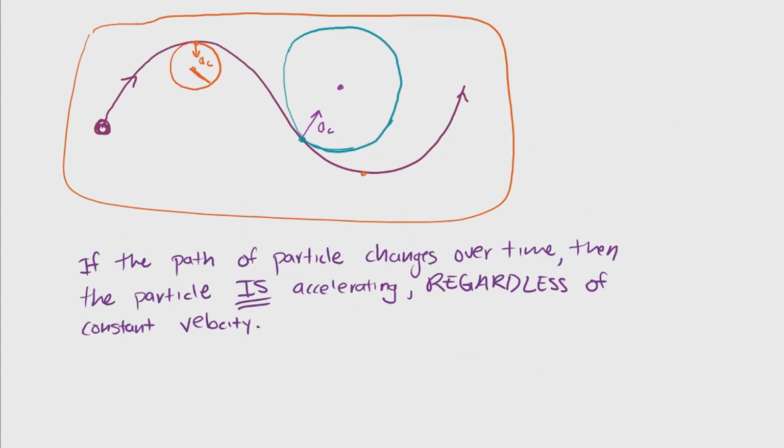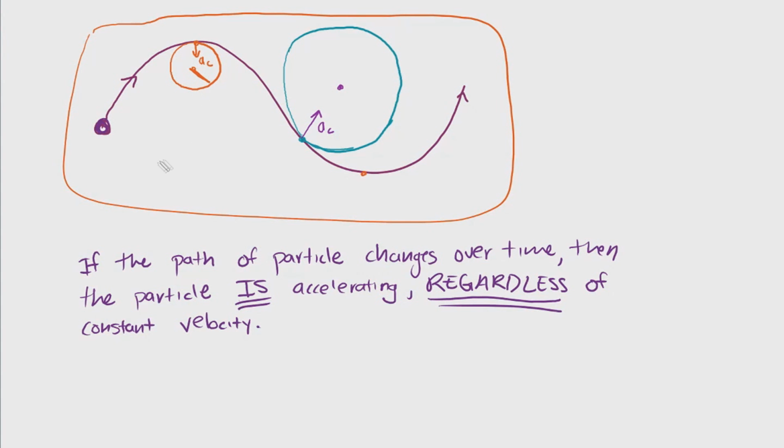So I just wanted to write out the key idea. If the path of a particle changes over time, then the particle is accelerating regardless of constant velocity. So if we look back at this diagram, if this particle is moving at constant velocity, but the path changes over time, it does have acceleration. And in that sense, it's a centripetal acceleration, which is dependent on the radius of curvature of the path at any given point.